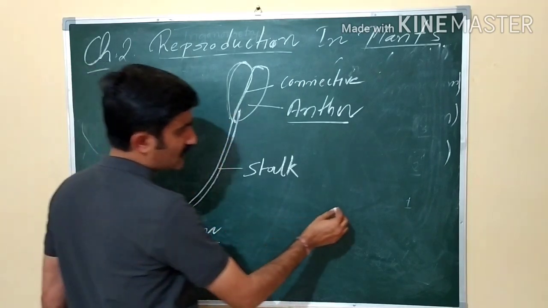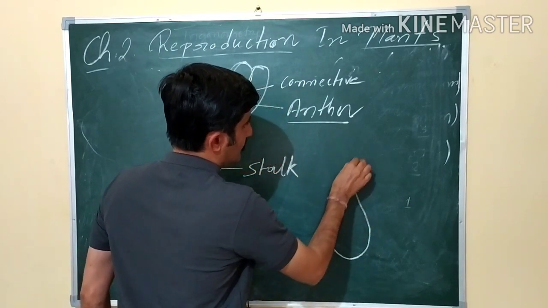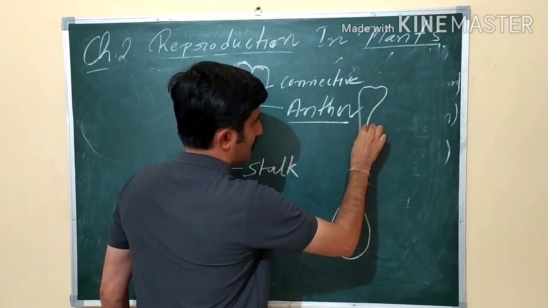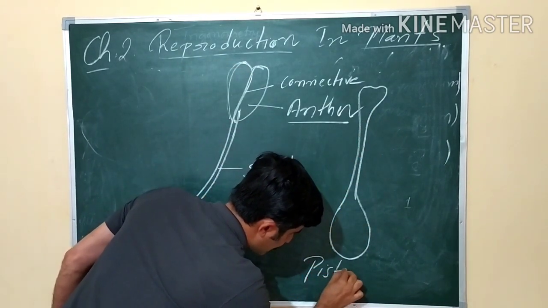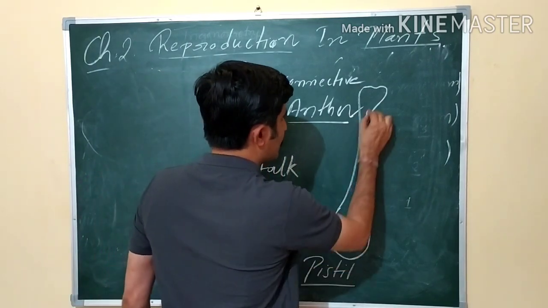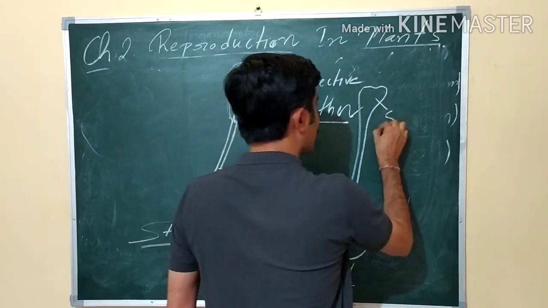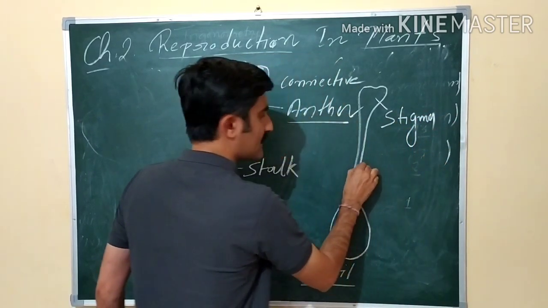If we look into the structure of the female part, that is the pistil or carpel, it has three parts. The uppermost knob-like structure is called stigma, which receives pollen grains.